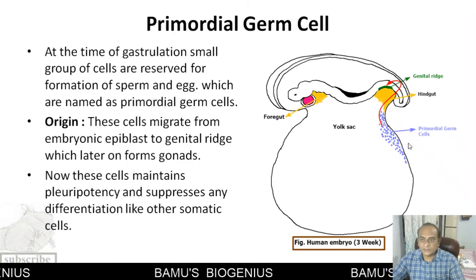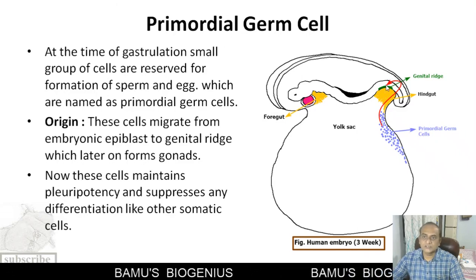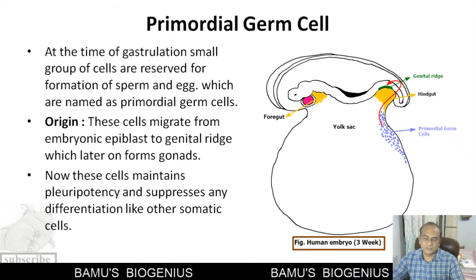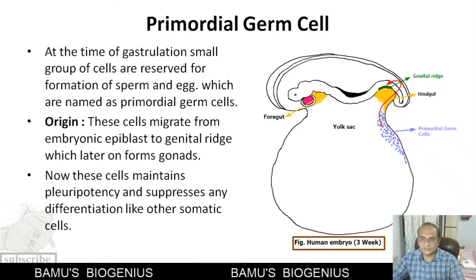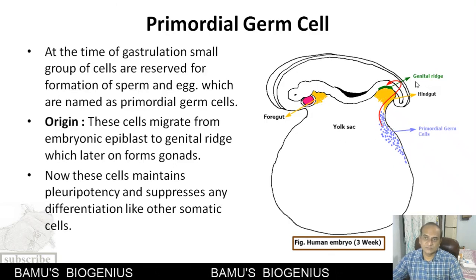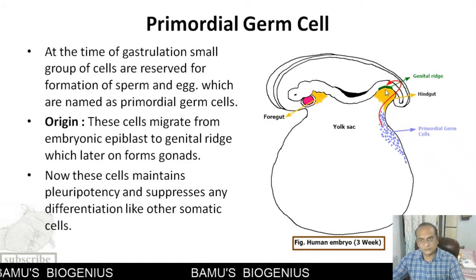So these primordial germ cells migrate from this region into the genital ridge, and they line the future gonads. These primordial germ cells are mesodermal in origin. Even the genital ridge is also mesodermal in origin.